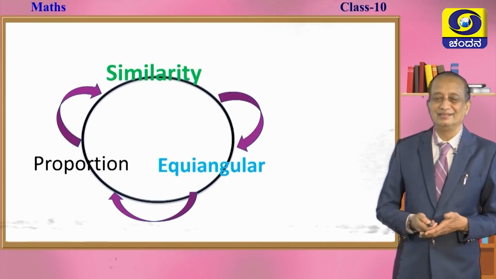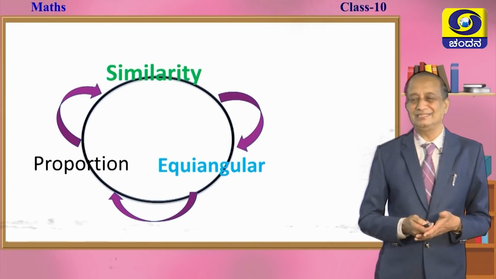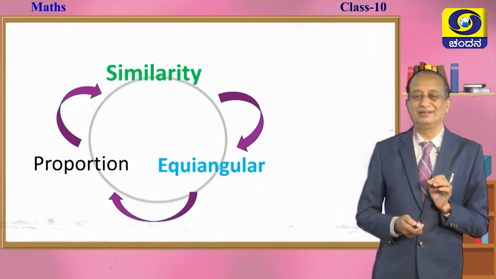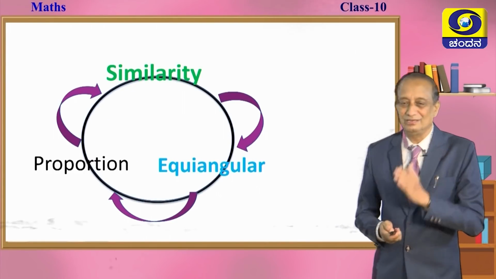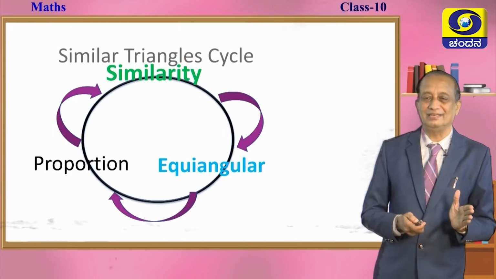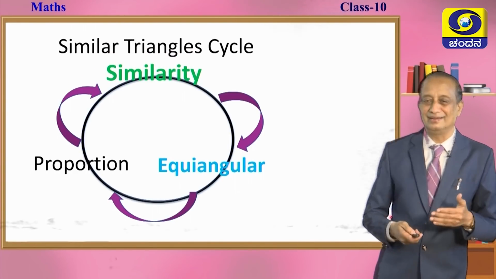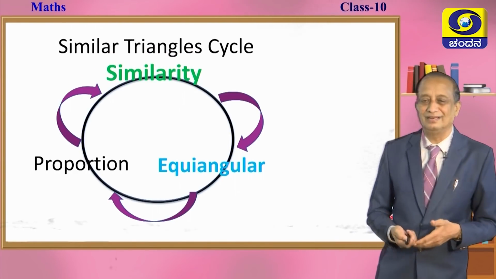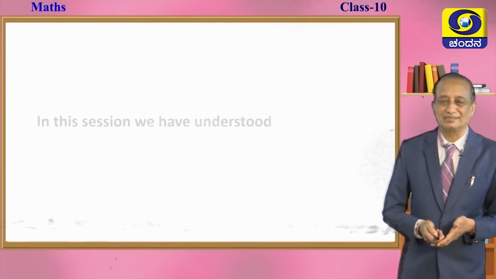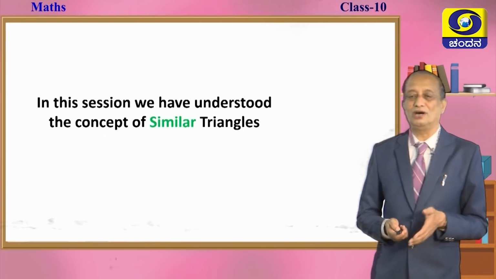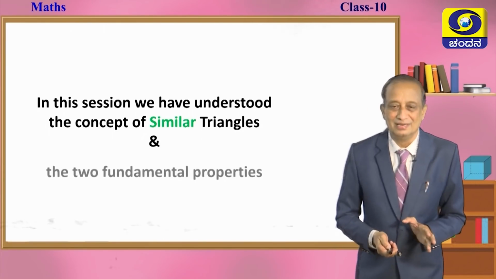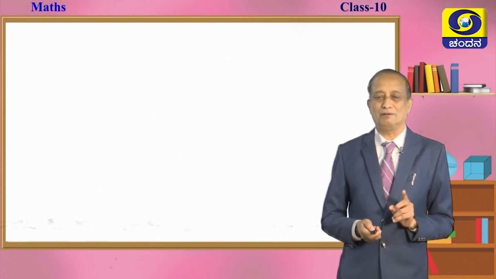Don't you think it is a beautiful cycle, children? Shall we call this a similar triangle cycle? Similarity, equiangularity and proportionality, they all go hand in hand. It forms a beautiful cycle. We will call it the similar triangle cycle. So, in this session we have understood the concept of similar triangles and the two fundamental properties.